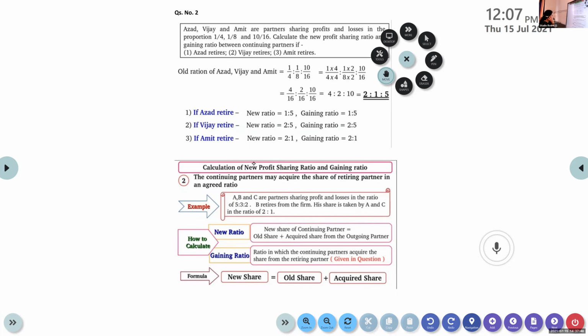Look at the question. A, B, and C are partners sharing profits and losses in the ratio 5:3:2. Now, B retires. So the share of B is taken by A and C in the ratio 2:1. So they are going to take it in a different ratio, 2:1.